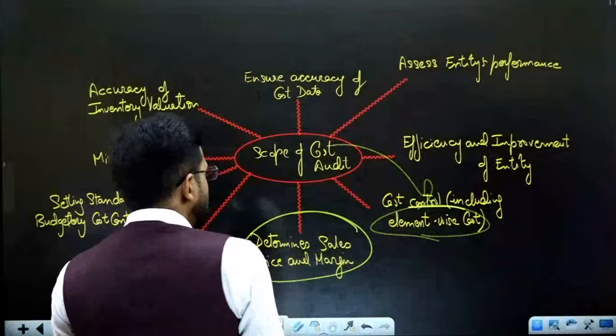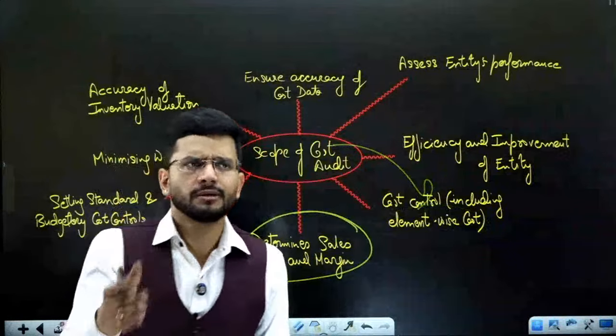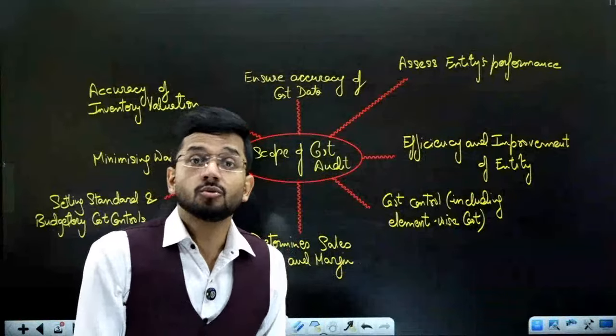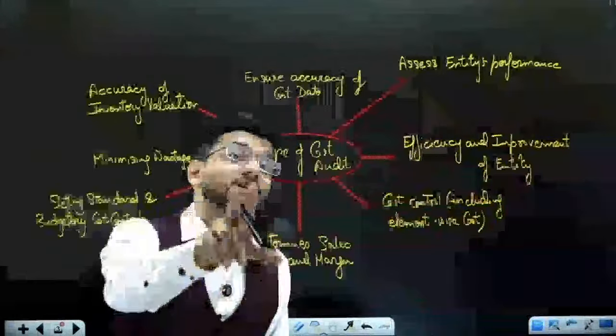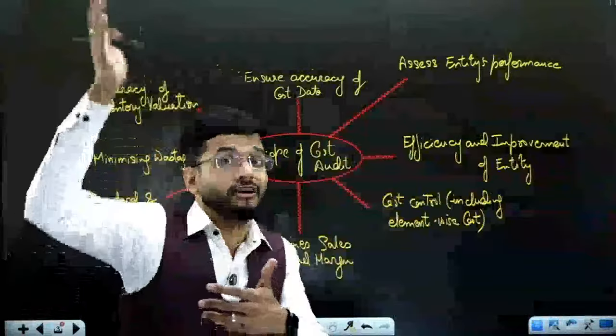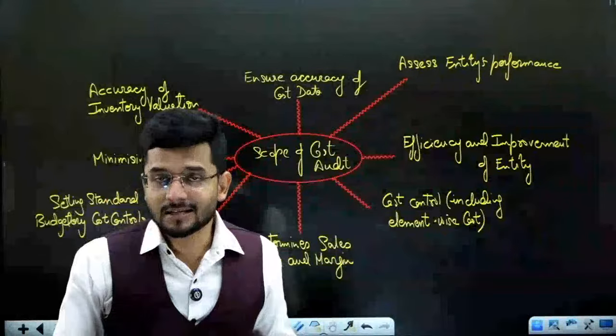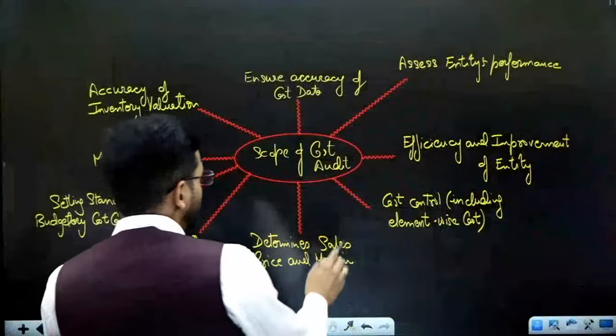Then determine the sales price and margins. What are the sales price, what are the margins, and determination will be done by the company itself. We need to certify whether it is accurate or not, whether it is correct or not, whether the company has done some hanky-panky stuff to inflate the profit margins, whether the company has done something wrong to unnecessarily increase the profit margins. That is the thing that we need to see.